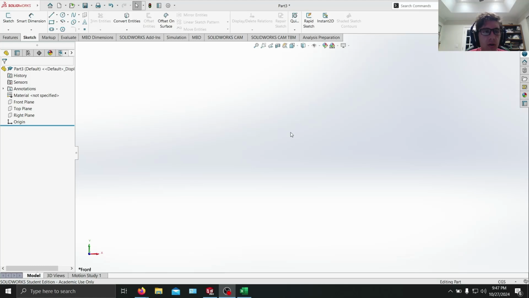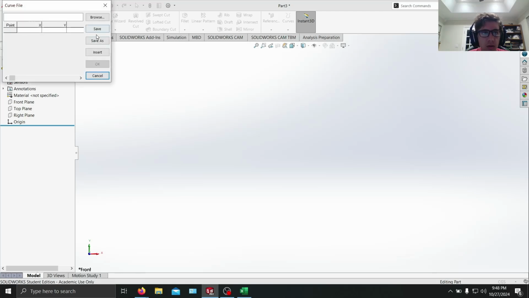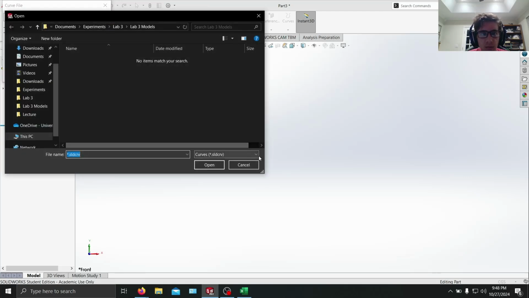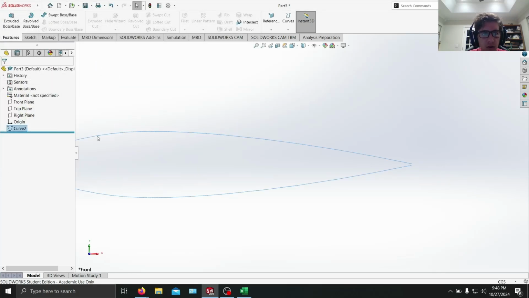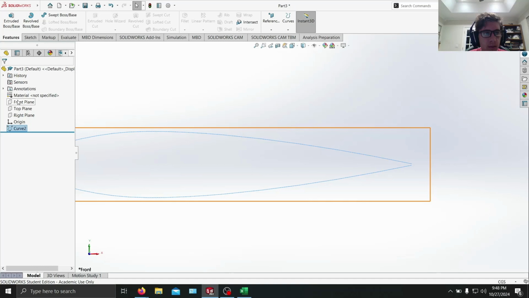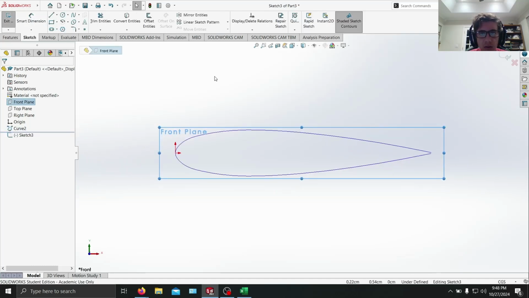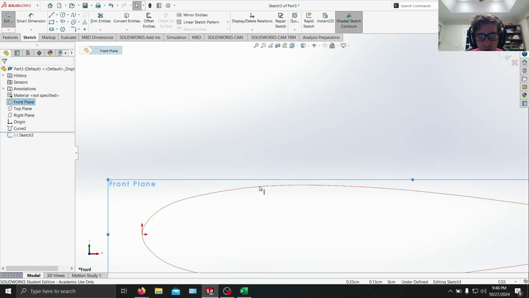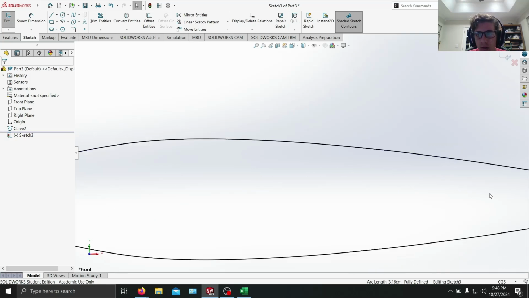So now we're going to go into SolidWorks. First thing we do is we're going to go to curves, curve through XYZ points, and then we're going to select our text file and then just click OK, and it should appear here. We're going to go to the front plane sketch, and then we're going to select our curve and then click convert entities. You should see this outline appear now.